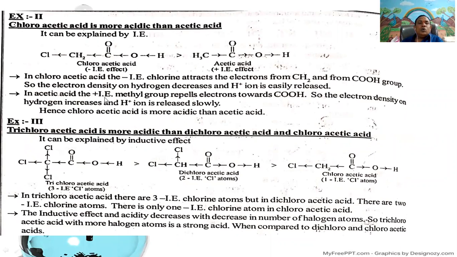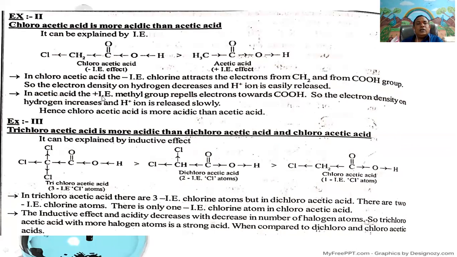Next, chloroacetic acid is more acidic than acetic acid. This can be explained by the fact that in chloroacetic acid, the chlorine atom has a minus inductive effect, the electron withdrawing nature of the chlorine atom. Here it exhibits the minus inductive effect, or negative inductive effect. Chlorine attracts the electrons from the methylene group, that is the CH2 group, and from the COOH group. So the electron density on hydrogen decreases and the H plus ion is easily released.